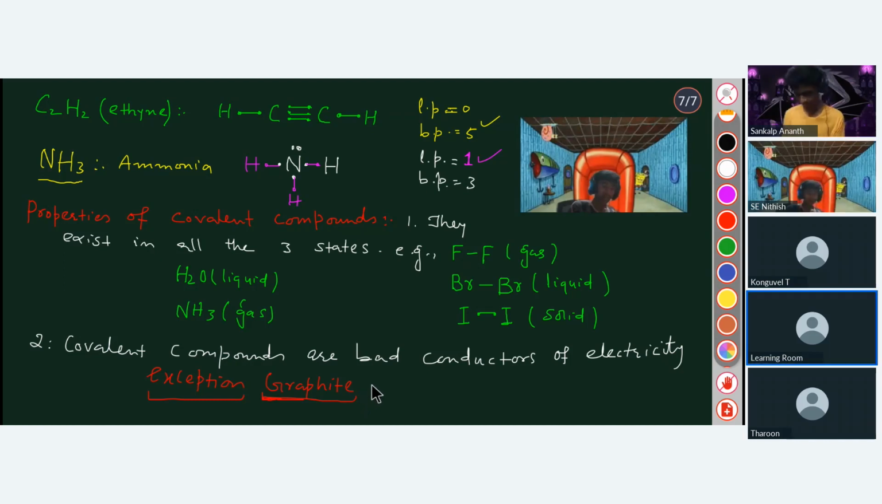If you want the structure of graphite, I will make it on the next page. Have you completed this? Yes, sir. Graphite is an allotrope of carbon. Can you tell me what is an allotrope?